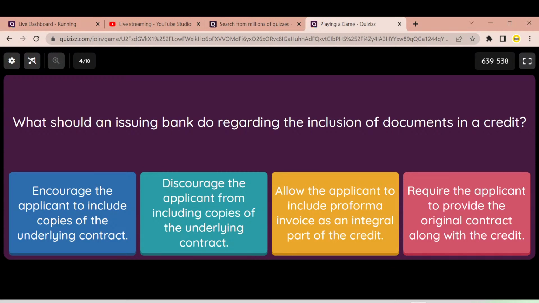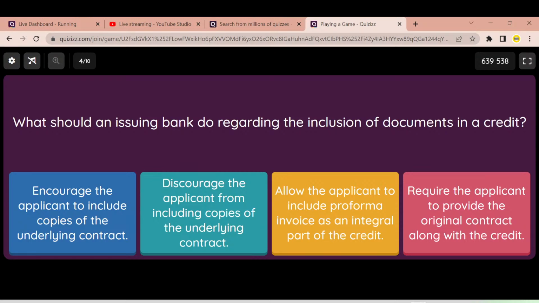So now the timer is out. Let's go through question number 4. They're asking, what should an issuing bank do regarding including documents in a credit? They have given four options. Let's go through them. A: encourage the applicant to include copies of the underlying contract. B says discourage the applicant from including copies of the underlying contract. C says allow the applicant to include pro forma invoice as an integral part of the credit. The final one says require the applicant to provide the original contract along with the credit.